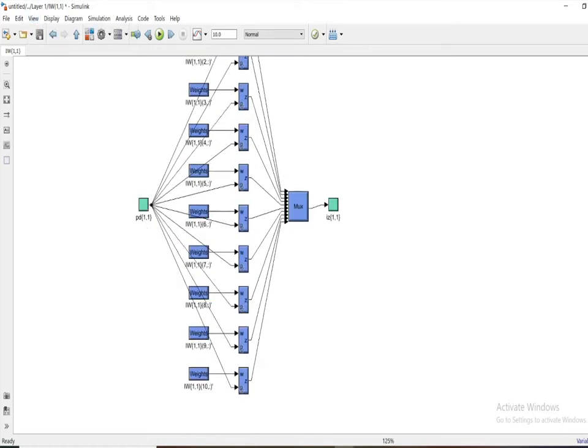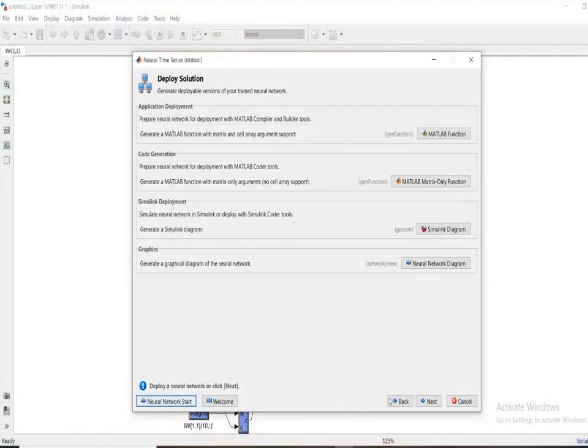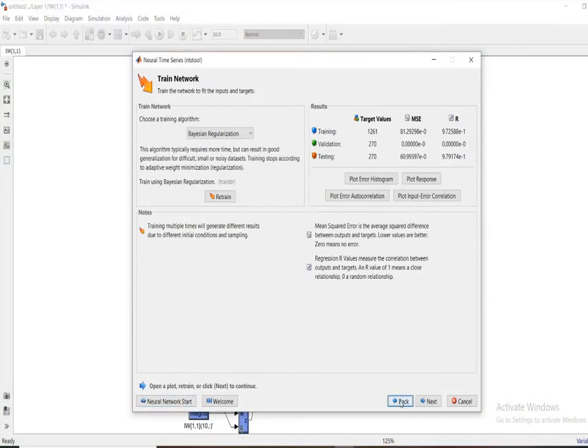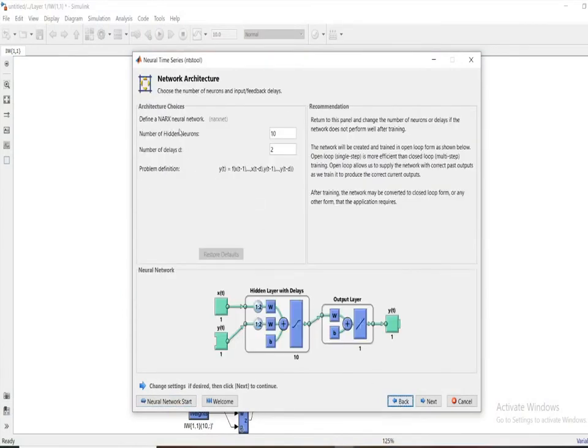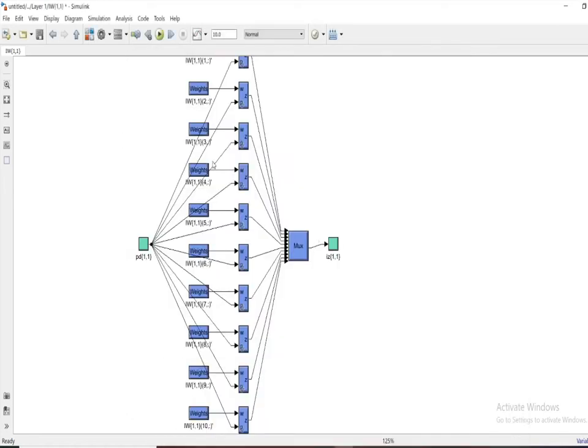These are the weights. There are 10 hidden neurons, means if you count, the number of weights here is 10, and the number of delays is 2, as shown before. I will move back and show here. The number of hidden layers is 10 and the number of delays is 2. This is implemented in this Simulink diagram.